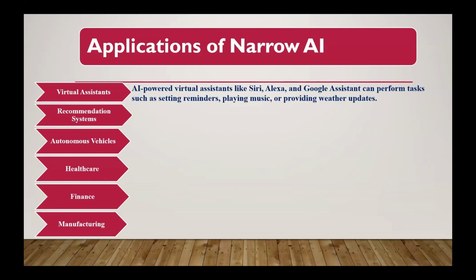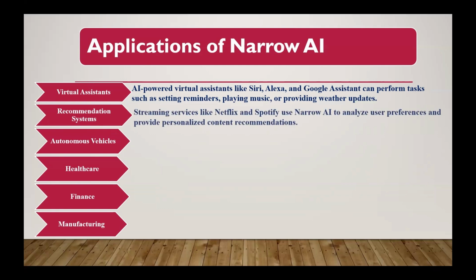The second application is the recommendation system. By the name, a recommendation system recommends the next action to the user. Streaming services like Netflix and Spotify use narrow AI to analyze user preferences and provide personalized content recommendations. Whenever we open Netflix, how does it find out which movie we want to watch? Depending upon our choices, it analyzes and recommends the next movie we want to watch. Next is the automation system. We already covered the self-driving car, where AI processes sensor data and makes real-time decisions on the road.